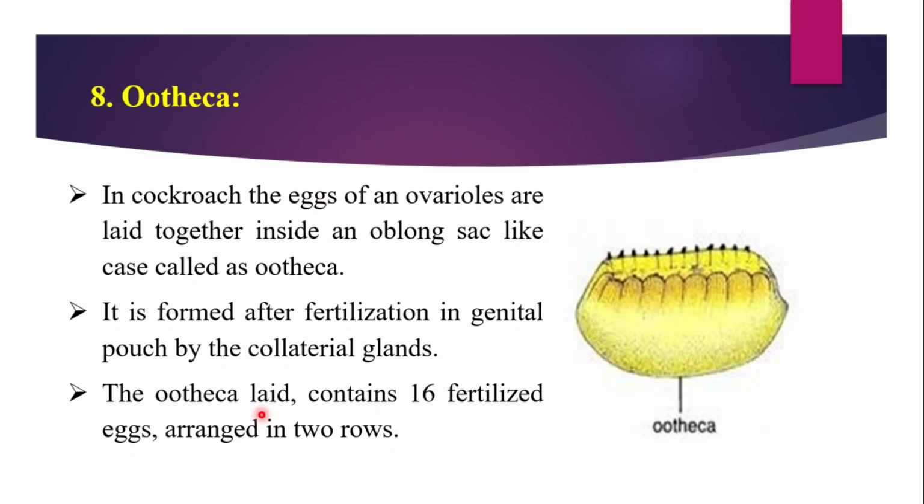The ootheca laid contains 16 fertilized eggs arranged in two rows. So, a single ootheca consists of 16 fertilized eggs. After copulation, the eggs get fertilized with the mature sperms present inside the spermatheca, and these fertilized eggs, about 16, are arranged in two rows in this single ootheca.